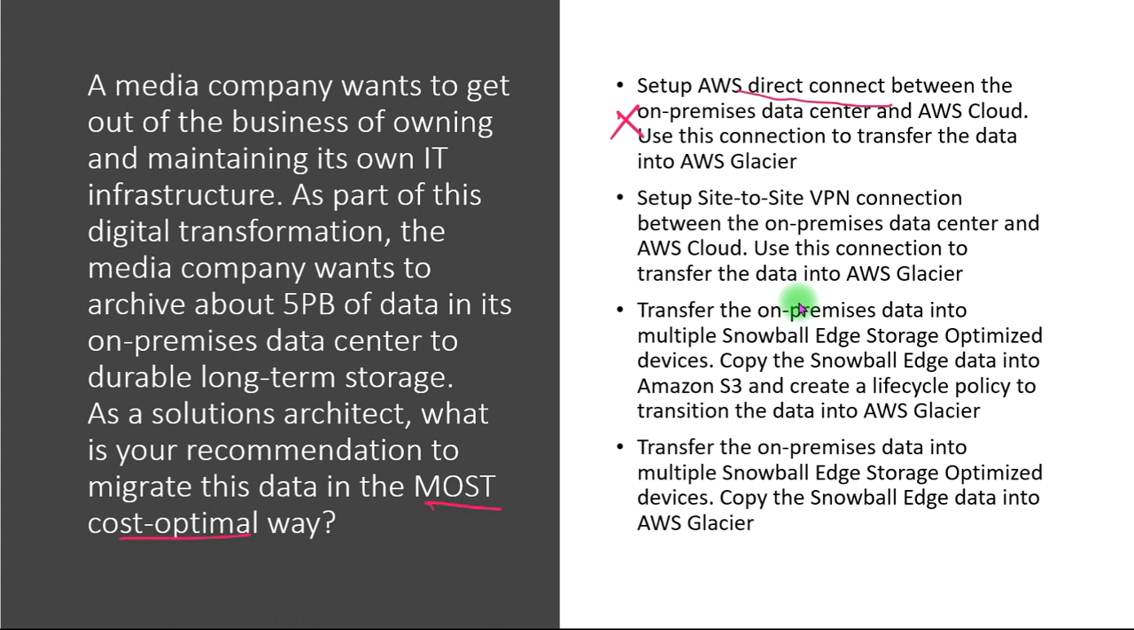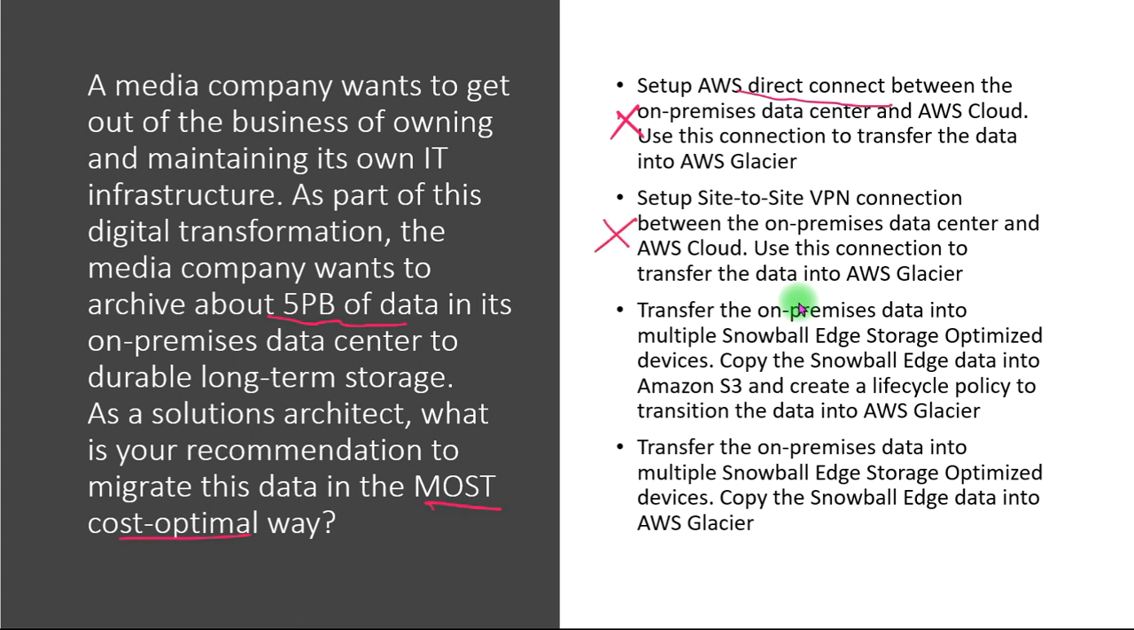This VPN connection is actually a good solution if we have an immediate need, like in this case, and have low to modest bandwidth requirements. If we require very little bandwidth or less data, then it's good, but here the volume size is 5 petabytes, so that is not possible. It's going to take months to transfer this data this way.